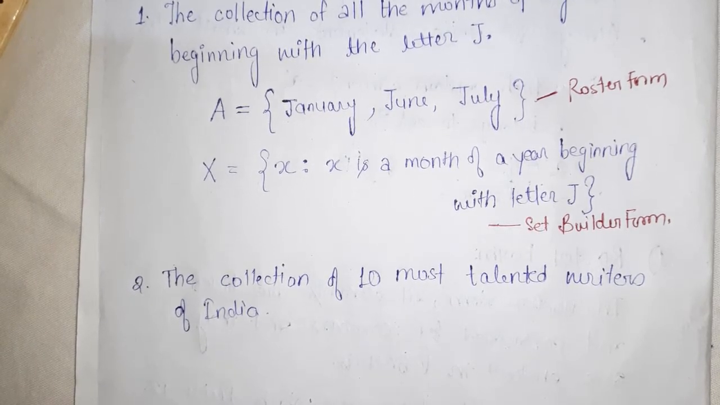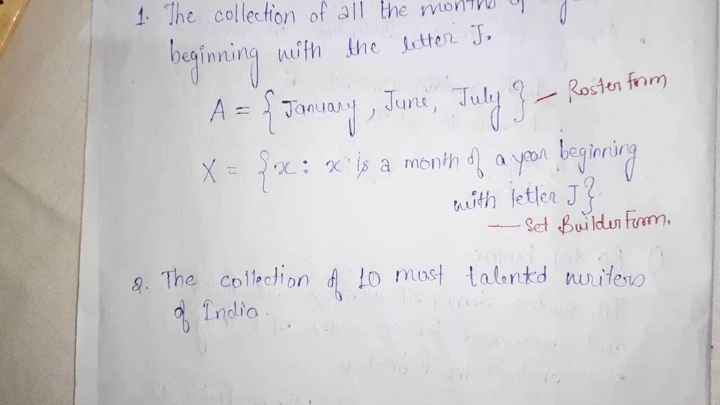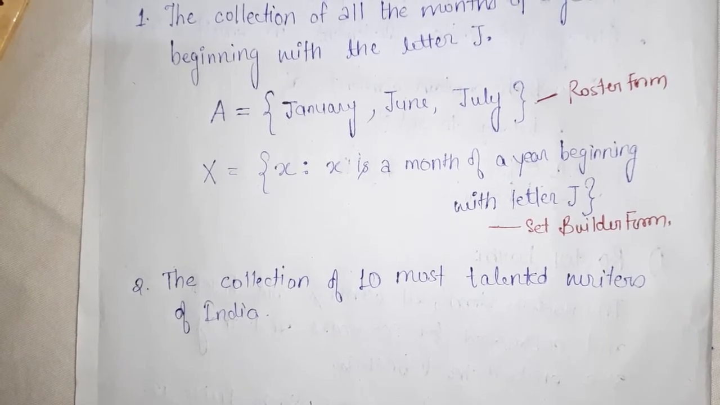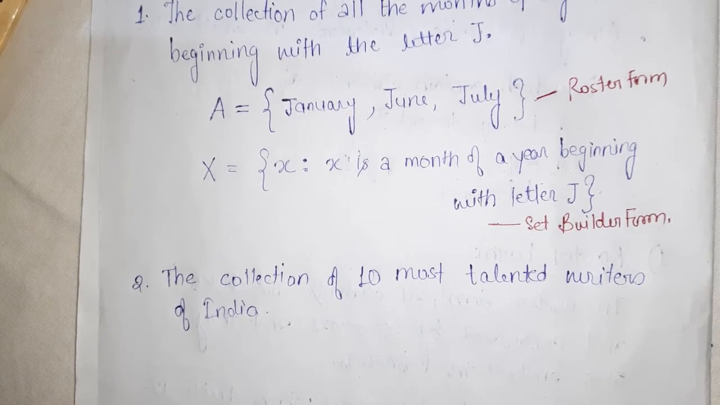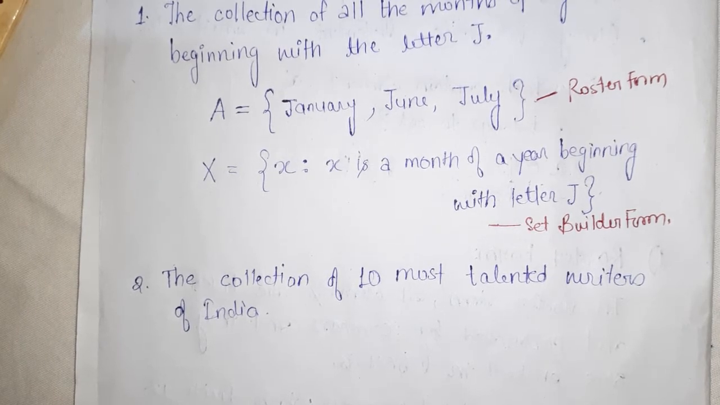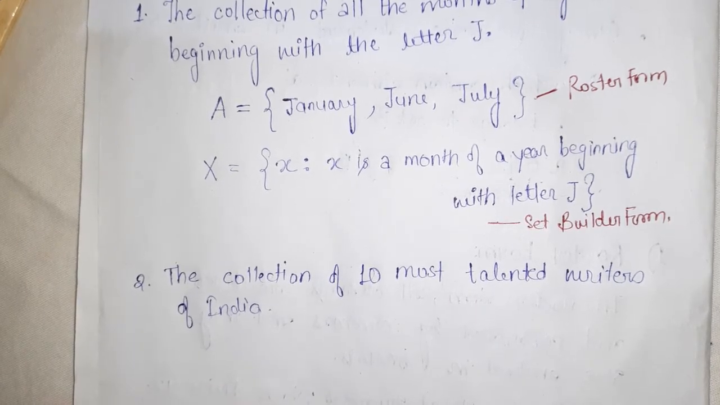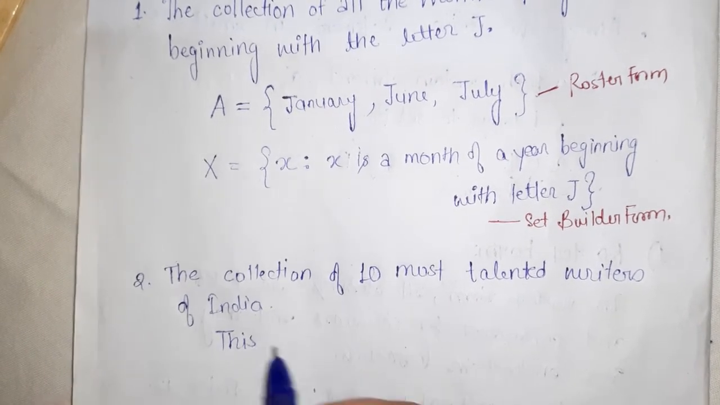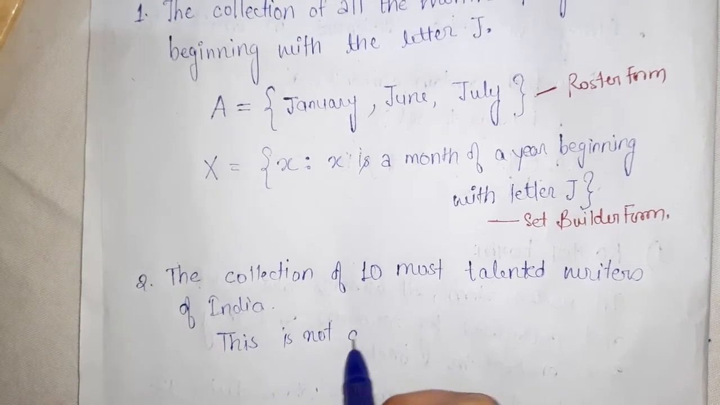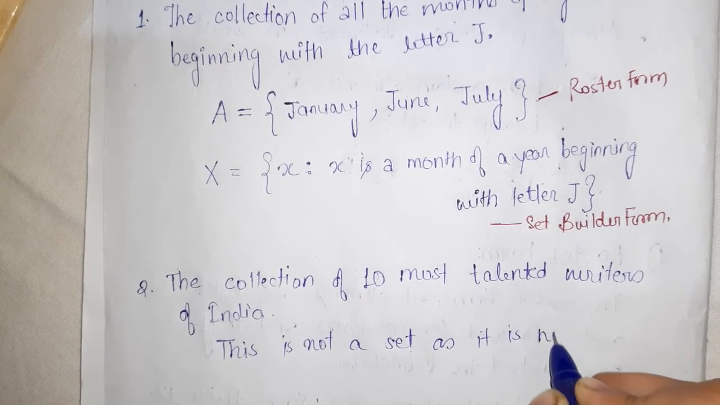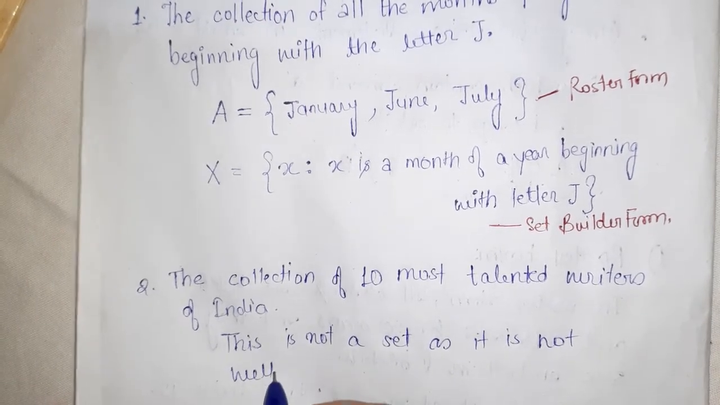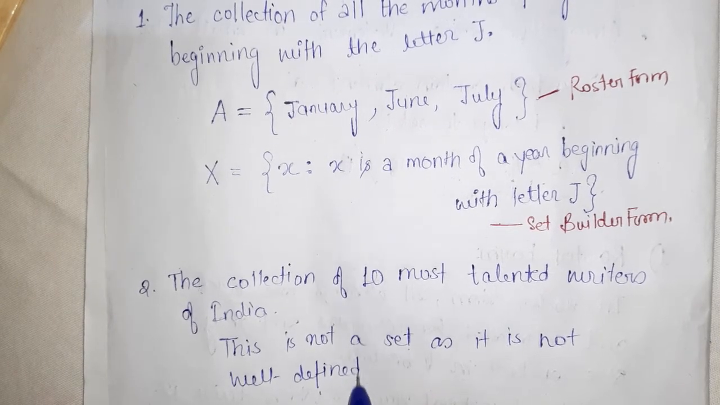The writers may be different, because there are so many famous writers of India. You will like someone, I will like someone else. So our list will vary from person to person. So this is not a well defined collection. So you write this is not a set as it is not a well defined object.